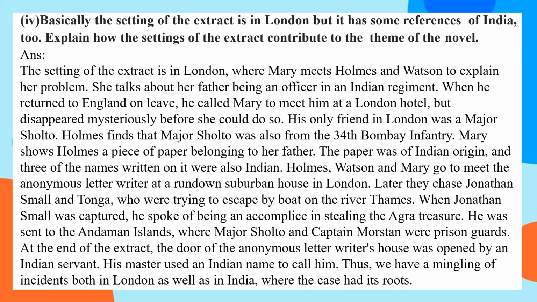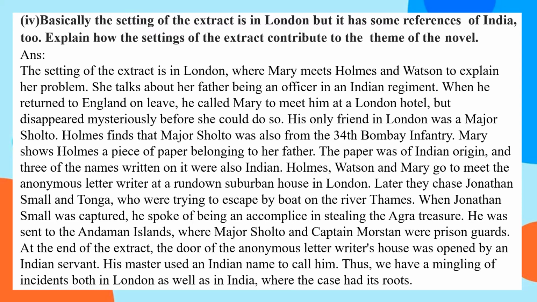His only friend in London was Major Sholto, and Holmes finds that Major Sholto was also from the 34th Bombay Infantry, that is a military group. Mary shows Holmes a piece of paper belonging to her father. The paper was of Indian origin, and three of the names written on it were also Indian.